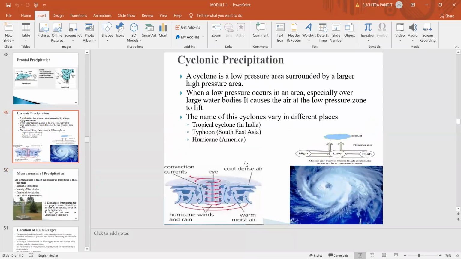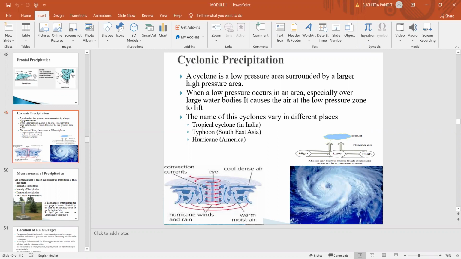So with cyclonic precipitation, whenever there is a low pressure area in the ocean, it results in cyclonic precipitation. We have seen so many cyclones in the Bay of Bengal, especially in the Bay of Bengal, we have this cyclonic precipitation. Here, a low pressure area will be created in the ocean. A cyclone is a low pressure area surrounded by a large high pressure area. Now here you have a low pressure area. It is surrounded by a high pressure area.